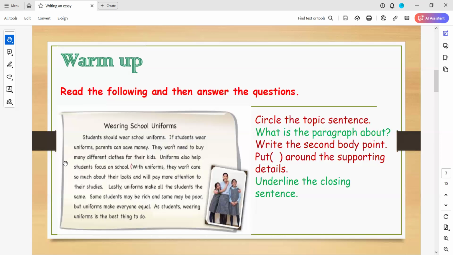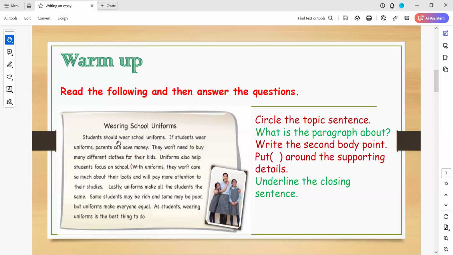Okay. So here, if I want to tell you about the topic sentence, it will be: students should wear school uniforms. So this is a topic sentence here, okay?